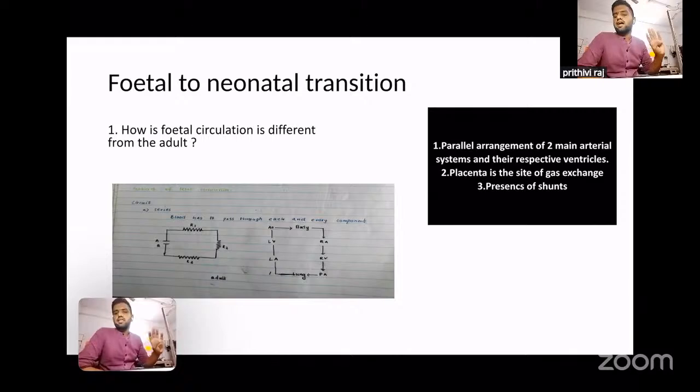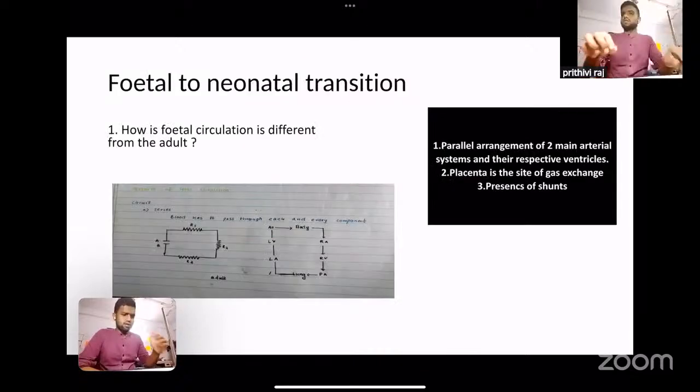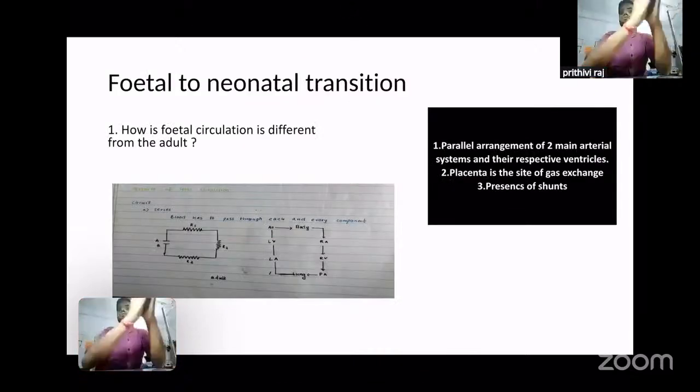Fetal to neonatal transition. This is one of the most important things. So, in utero, from the fifth week of intrauterine life, that is from your 38th day of life, your heart starts to beat. The heart is a miniature structure, and it starts to beat.